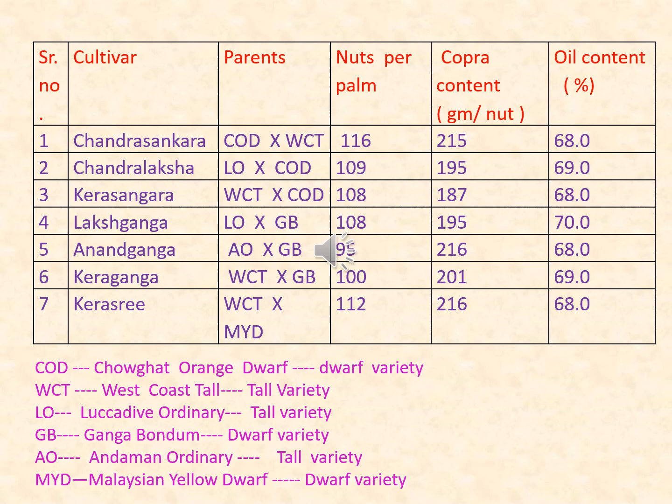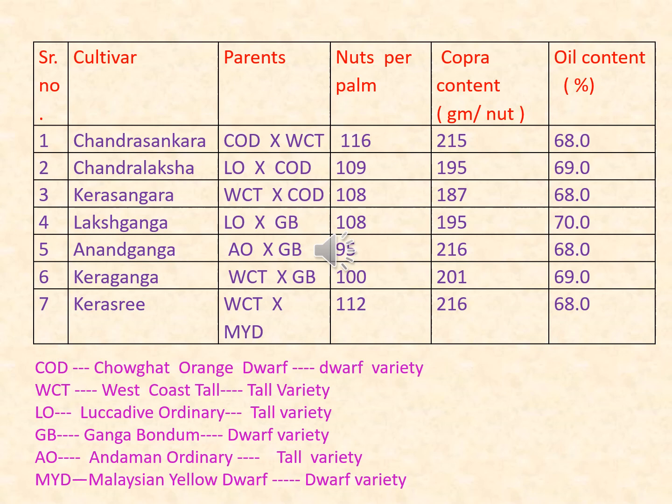Then fourth one is Lakshaganga, which is result of crossing of Lakshadweep ordinary and Ganga Bondam. Nuts per palm is near about 108. Copra content is 195 grams per nut and oil content is 70%. Ananda Ganga is the result of crossing of Andaman ordinary and Ganga Bondam.